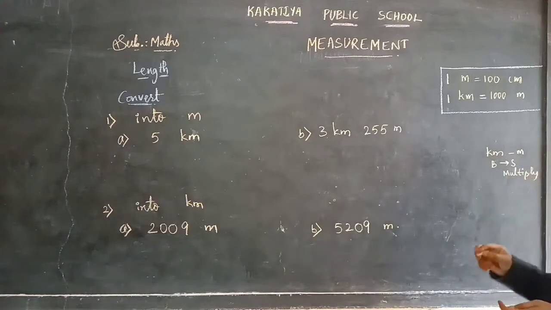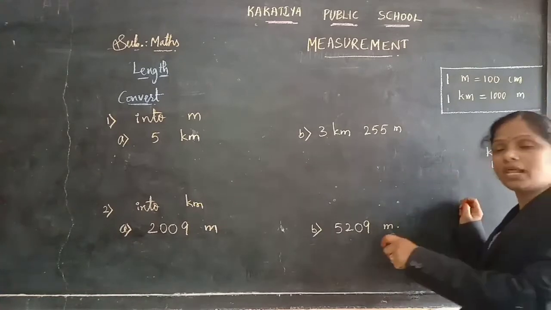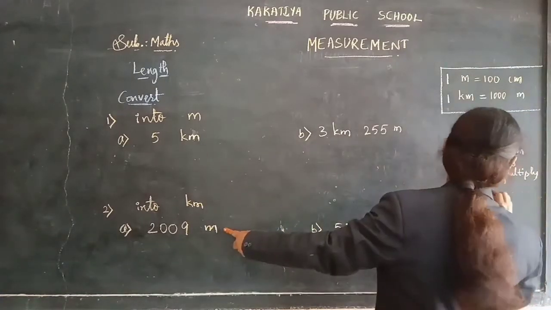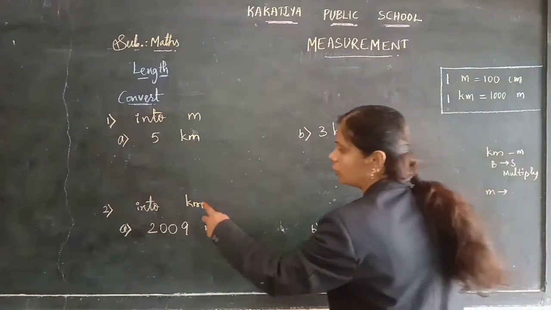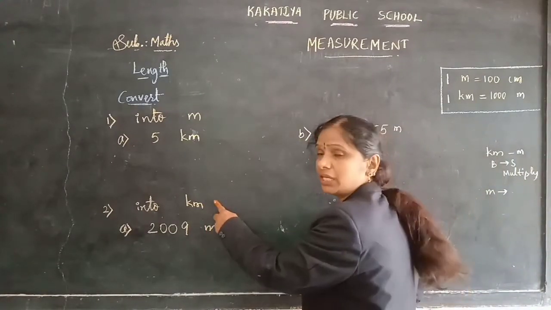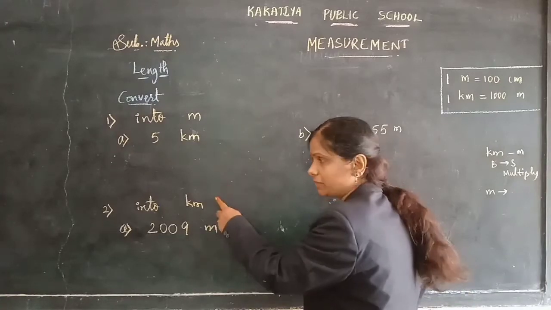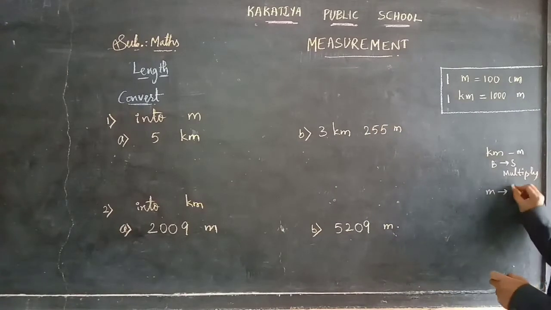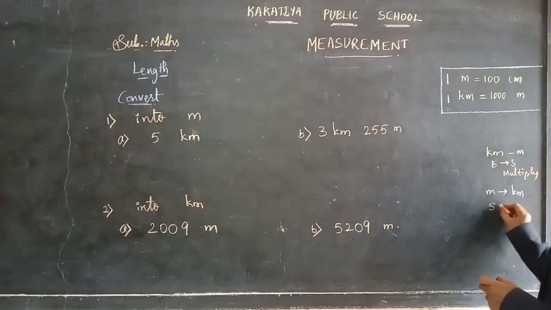And when you are converting smaller measurements, meters, into kilometers, which are bigger measurements, so smaller to bigger, when you are converting, children, you need to do division.